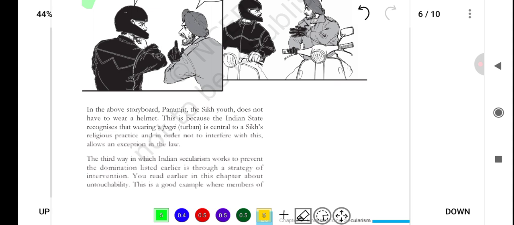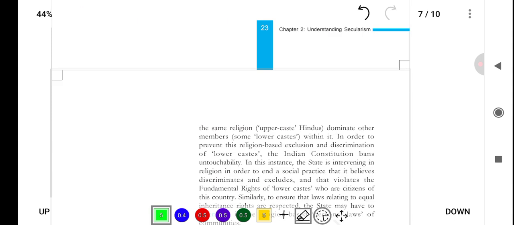So in the above storyboard, the Sikh youth Paramjeet does not have to wear a helmet. This is because the Indian state recognizes that wearing a pagdi or turban is central to a Sikh's religious practice, and in order not to interfere with this, allows an exception in the law. The third way in which Indian secularism works to prevent the domination listed earlier is through a strategy of intervention. You read earlier in this chapter about untouchability. This is a good example where members of the same religion, upper caste Hindus, dominate other members, some lower castes, within it.